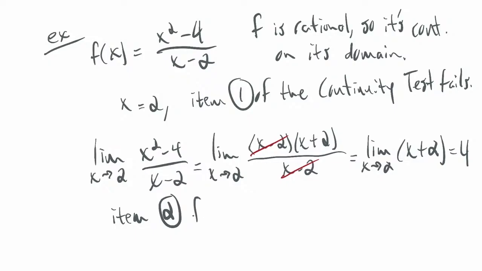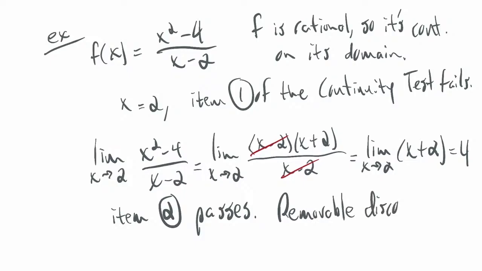So item 2 fails. I'm sorry, not fails. Passes. Okay, so this is a removable discontinuity. And that's because I got a number for the two-sided limit.